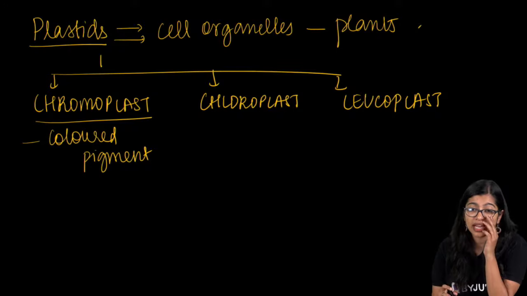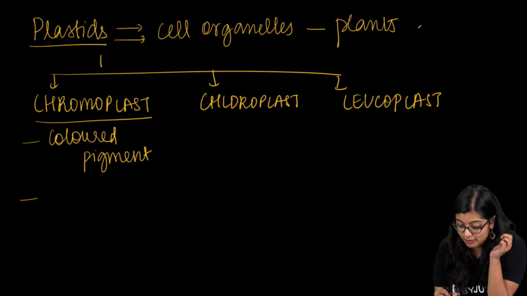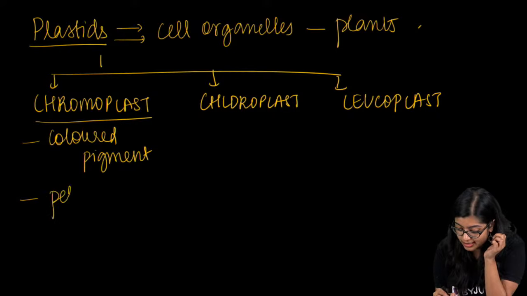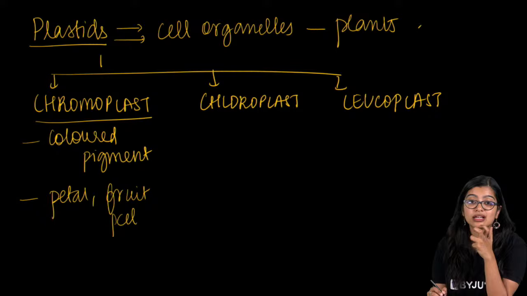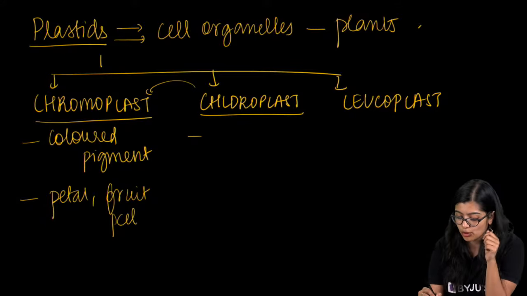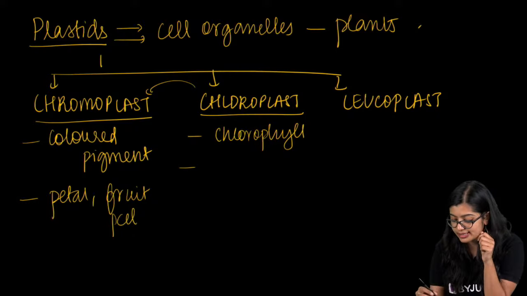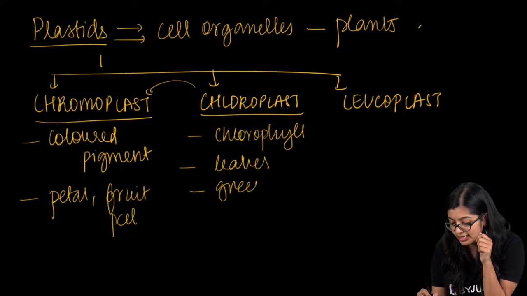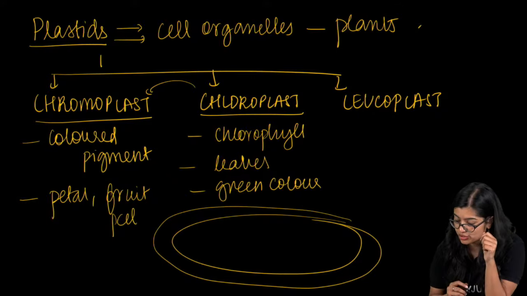Now, when you talk about chromoplasts, we mainly find them in petals and in fruit peels. Wherever we find color, we find them there. Chloroplast is a kind of plastid which has chlorophyll in it, right? They are mainly found in the leaves, which imparts green color.